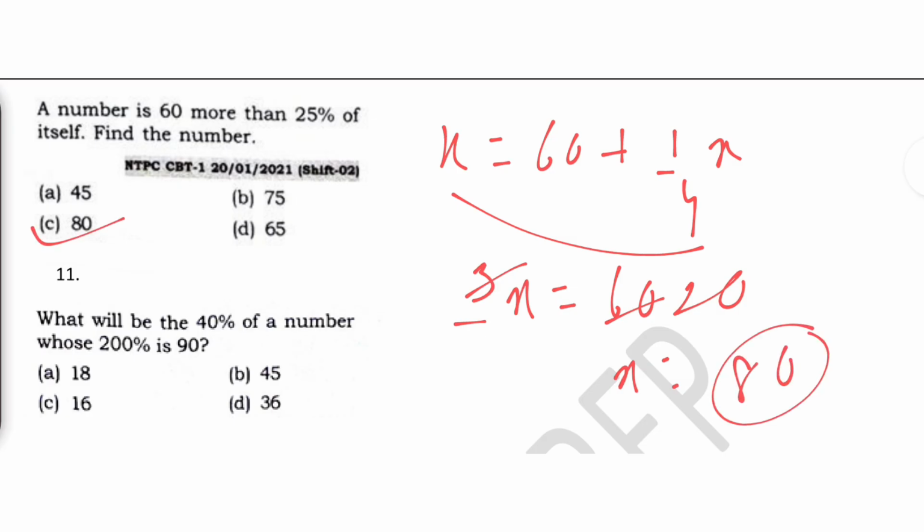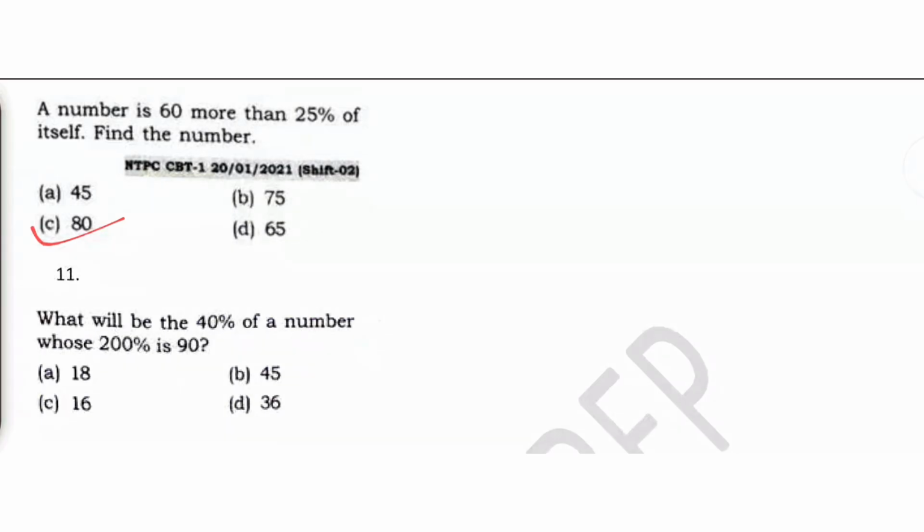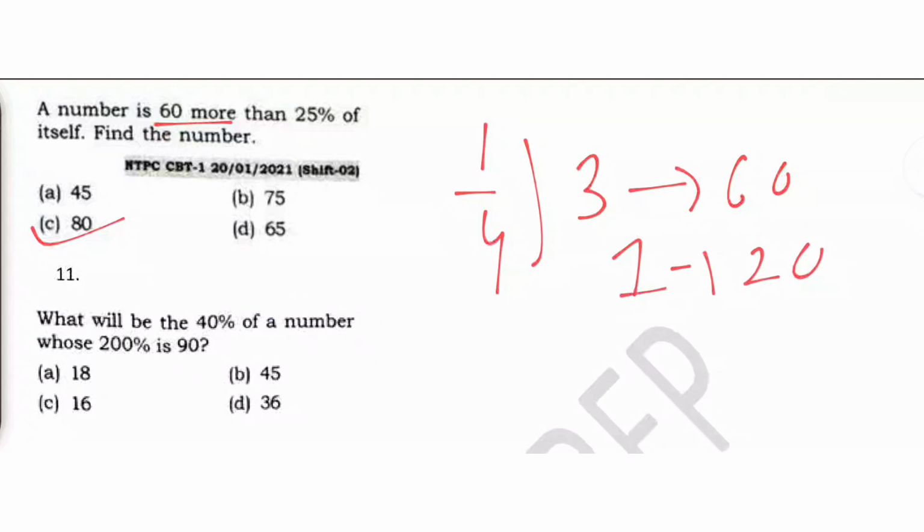I will show you the shortest approach. See, we are given that a number is 60 more than 25% of the number itself. What is 25%? It is 1 by 4. And it is 60 more than 25% of the number itself. This means the difference over here is 3, and this 3 is nothing but 60 only. So one part is nothing but 20. If one part is 20, then what is the number? This is the original number, by the way. 4 into 20 is 80. You can do it in this way also.